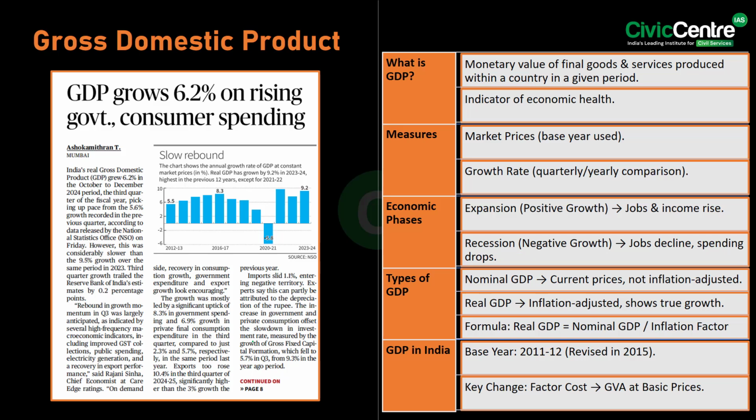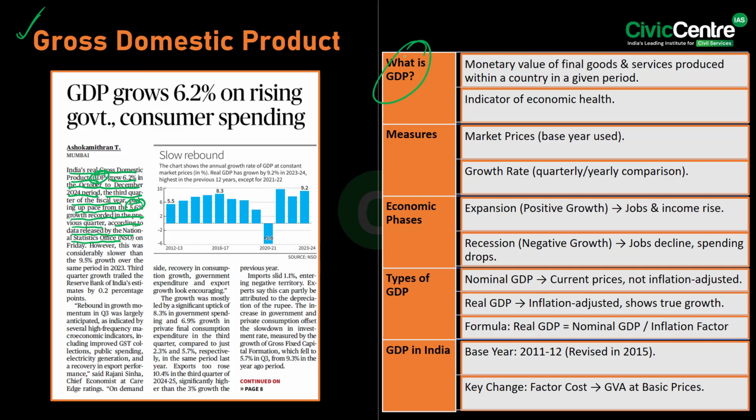Now, moving to the next article, it says that India's real gross domestic product, that is your GDP, grew 6.2% in the October to December 2024 period, the third quarter of the fiscal year, picking up pace from 5.6% growth recorded in the previous quarter, according to the data released by the National Statistical Office on Friday. Now, in this context, let's talk about the GDP.